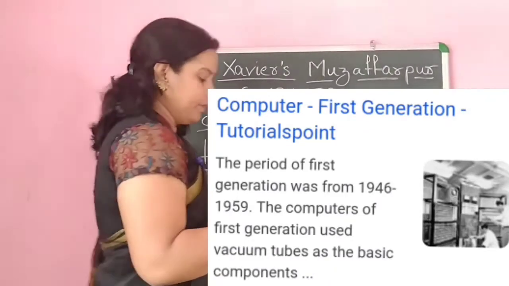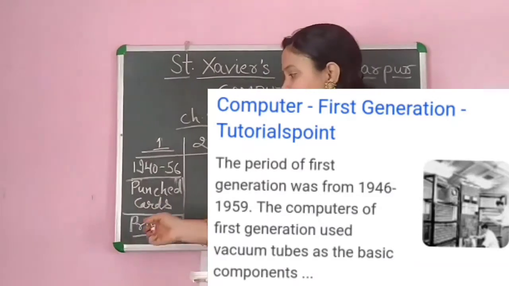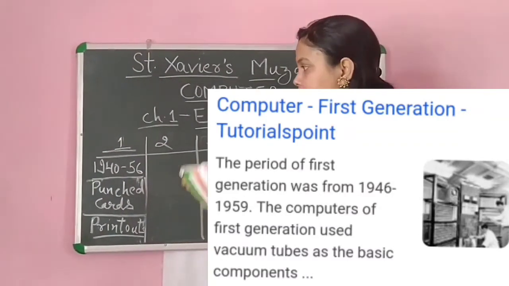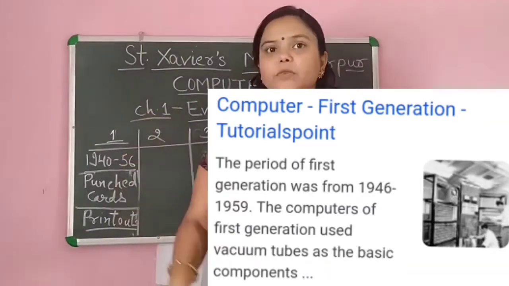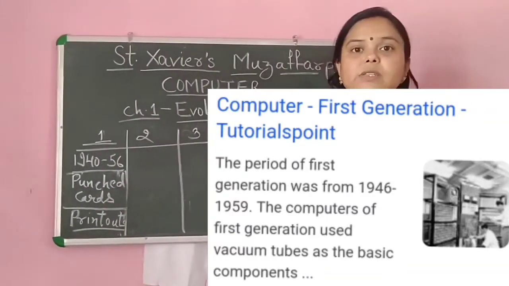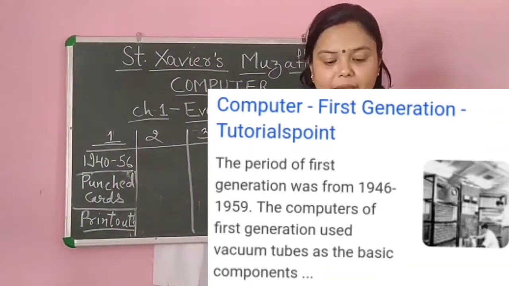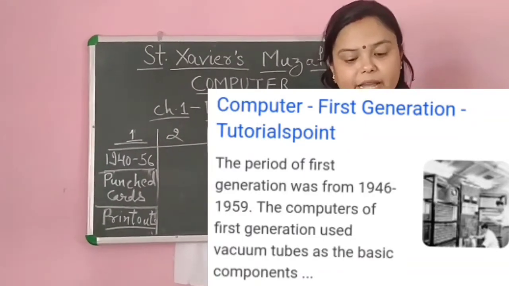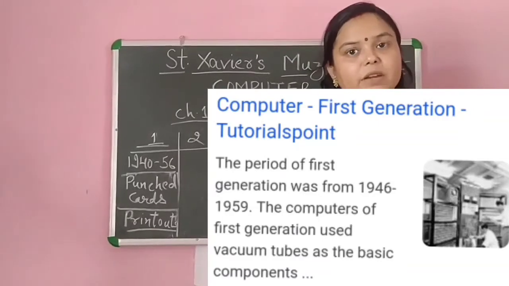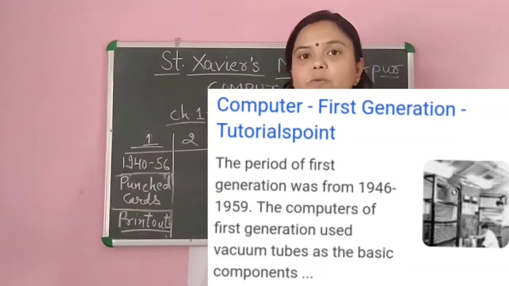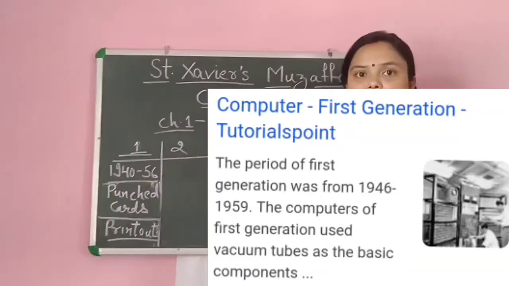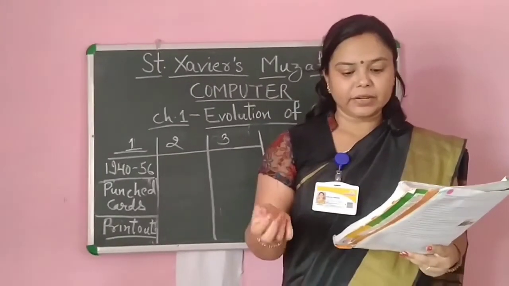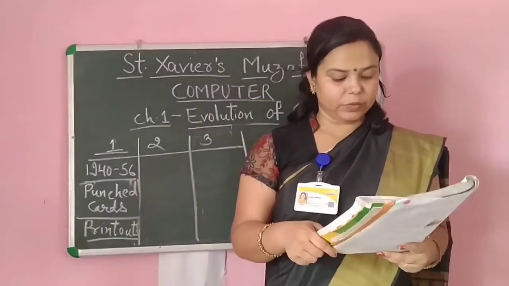So we have seen the first generation. In this generation, the circuit used was vacuum tubes, and the languages used were machine language and assembly language. Examples of first generation computers are UNIVAC, EDVAC and ENIAC.